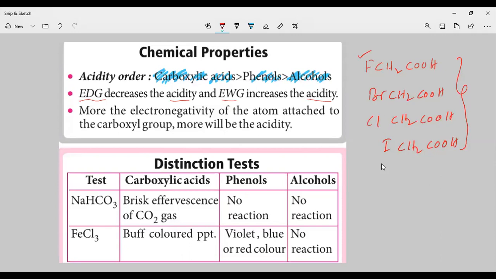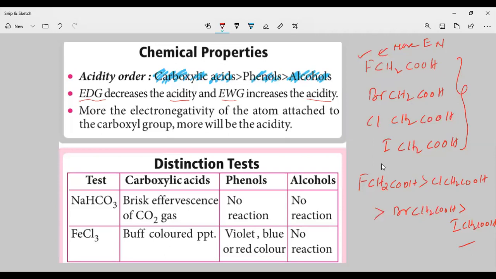So fluorine substituted acetic acid is more acidic than chlorine substituted acetic acid, which is more acidic than bromine substituted acetic acid, which is more acidic than iodine substituted acetic acid. This is the order, right?